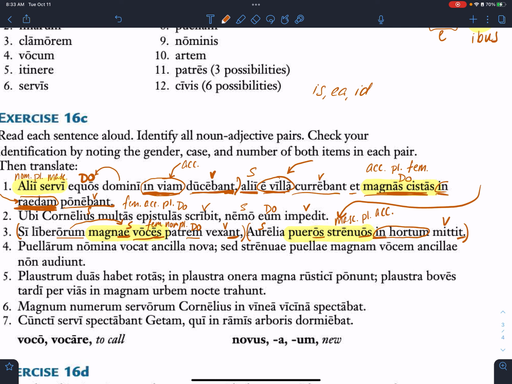Does it help when I highlight the words as I translate them? Yeah. So if the great voices of the children annoy the father, Aurelia sends the pueros strenuos into, what did I say that was? The energetic boys into the garden.